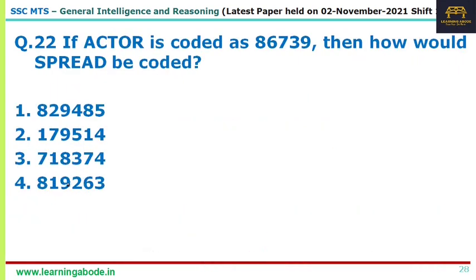Okay, now 22. Another question, in a sense easy, but a little time consuming, and you have to have a lot of practice, only then can we crack this particular question. If actor is coded as 86739, then how would spread be coded?